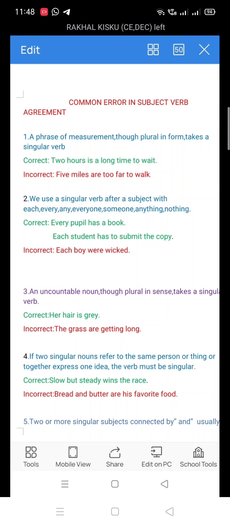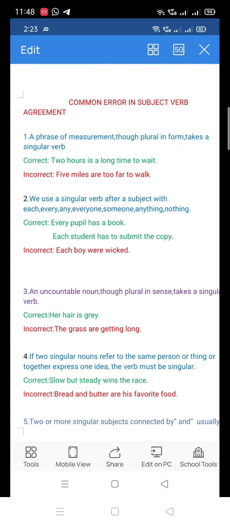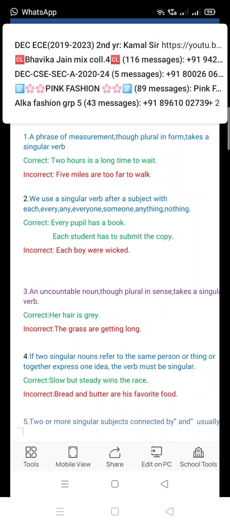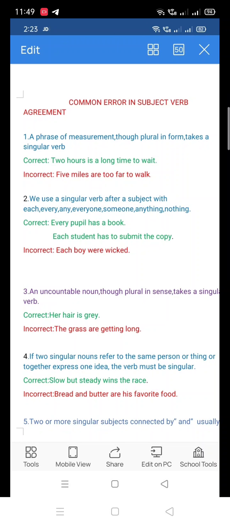Now look at the incorrect sentence. The grass are getting long. What is wrong here? Why is the sentence incorrect? The grass is getting long. Yes. There should be is in place of are. Yes, it should be is. The grass is getting long. Because it is an uncountable noun. An uncountable noun, though plural in sense, takes a singular verb.